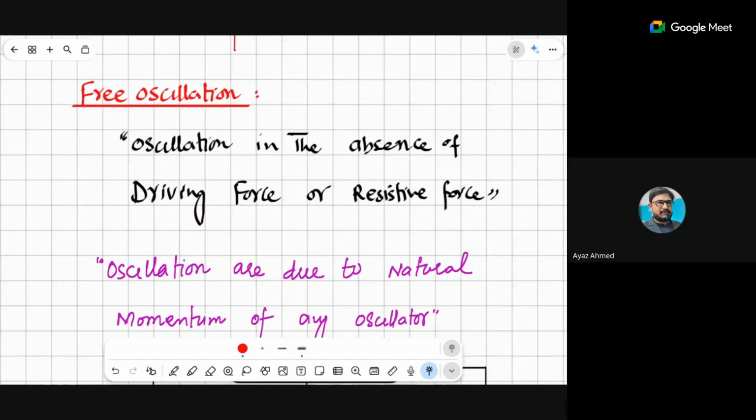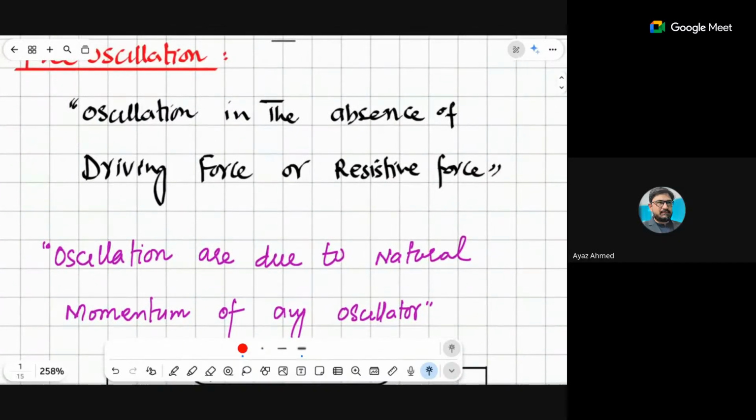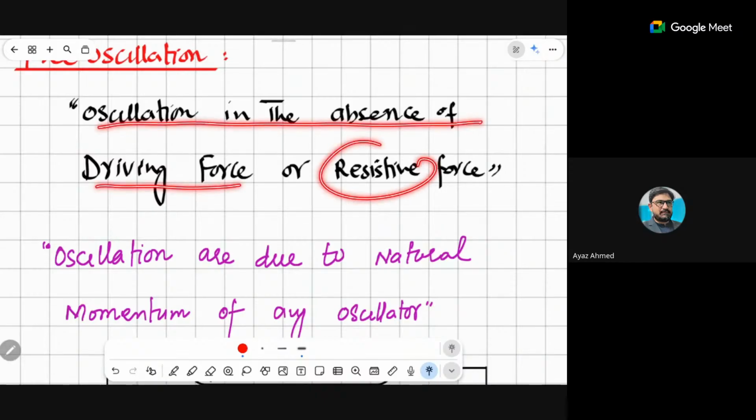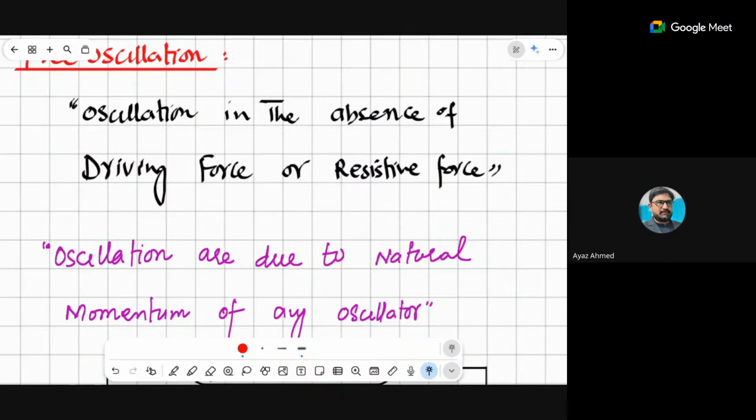So in this free oscillation, we can consider that the object is oscillating or vibrating without any external force. That can be a resistive force, that can be a driving force. So the oscillation in the absence of driving force or resistive force is called free oscillation, right? Basically, free oscillation means oscillation that is due to the natural momentum of the body, so that is why we call it free oscillation.